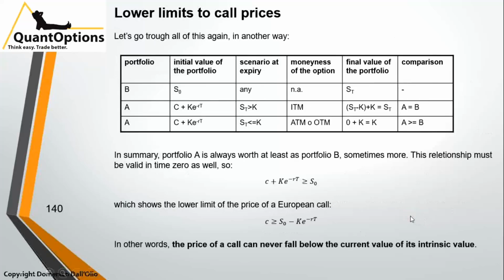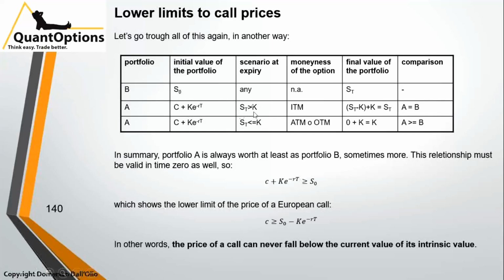Let's go through all of this again in another way. Here we have the portfolio, the initial value of the portfolio, the scenario at expiry, the moneyness of the option in that scenario, the final value of the portfolio, and the comparison between the two. Portfolio B is S0, just the stock. No matter the scenario at maturity, there is no moneyness here, we don't have options here, the final value is ST. That's it. Portfolio A depends on what happens at maturity, which of the two scenarios we pick.